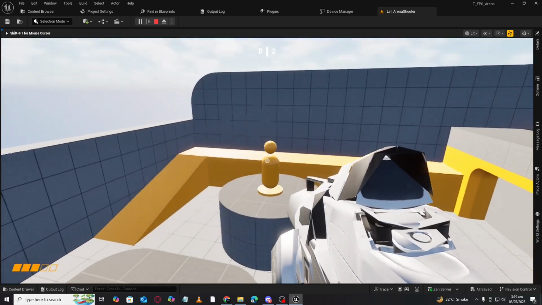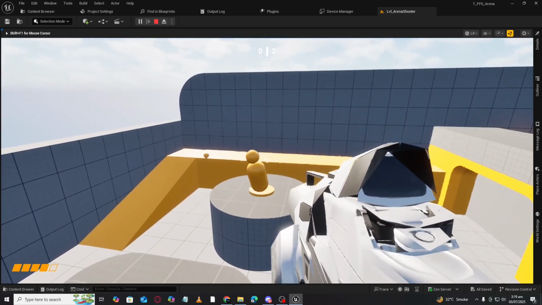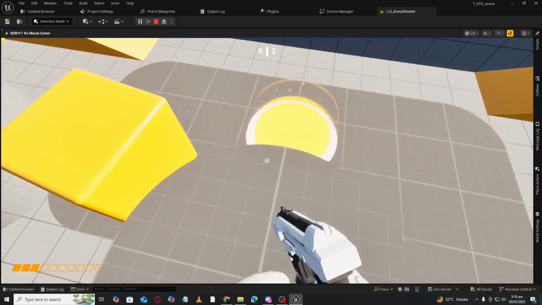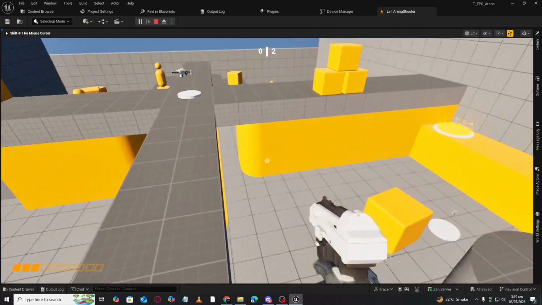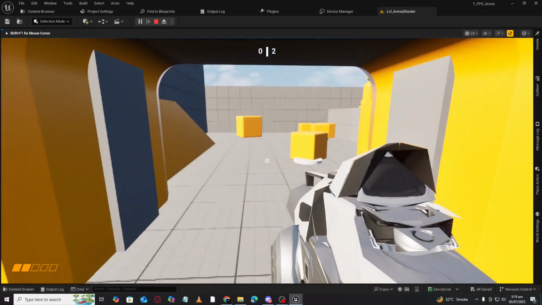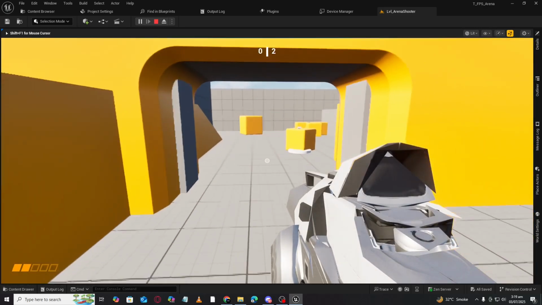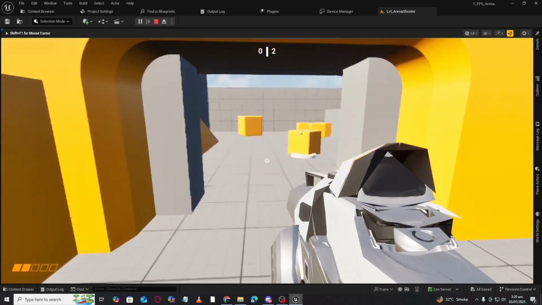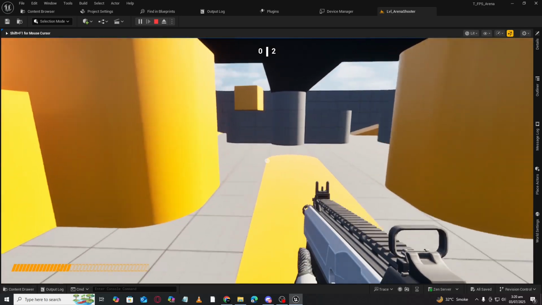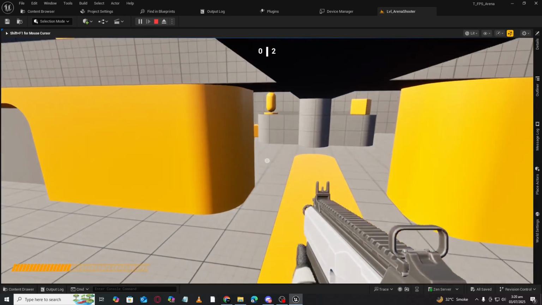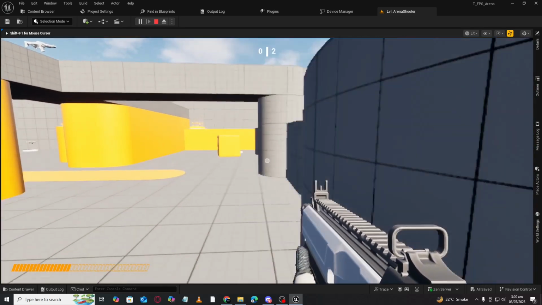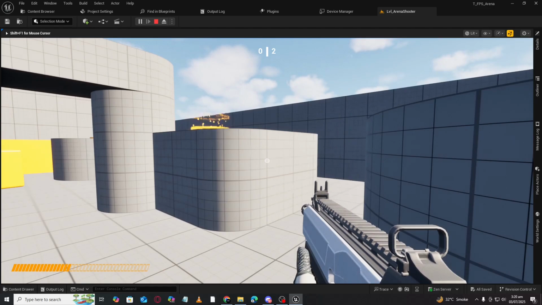Now we have this boxing mannequin or something like that, which is looking funny. And we have a jump pad here also, and we also have a door here. When we go close, it opens, and when we go backwards, it closes again. In the same way, it's working from both sides. So this is all about the template here. This was the overview of the arena shooter template.